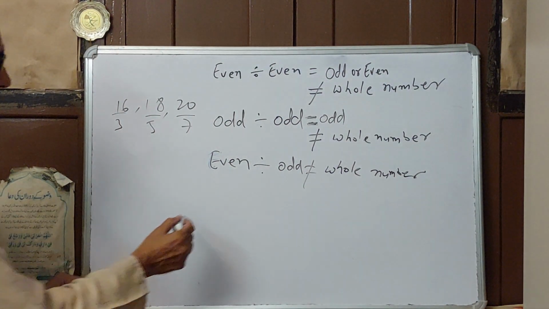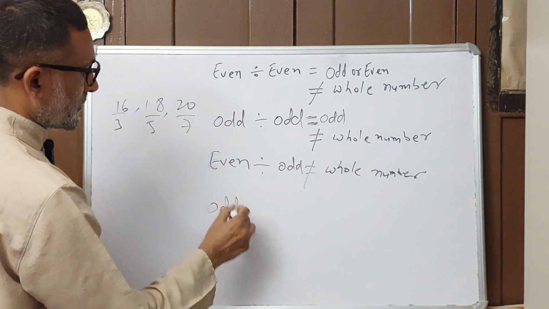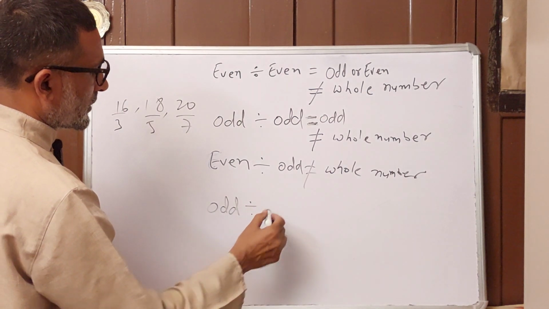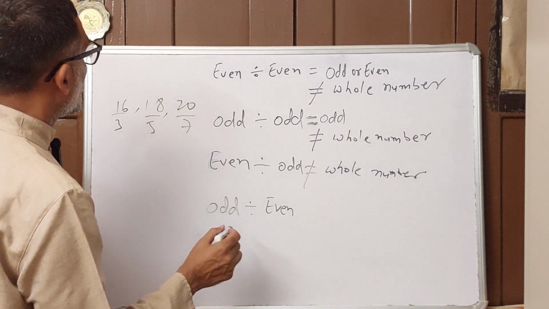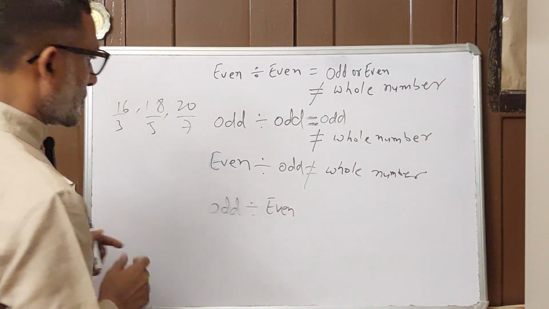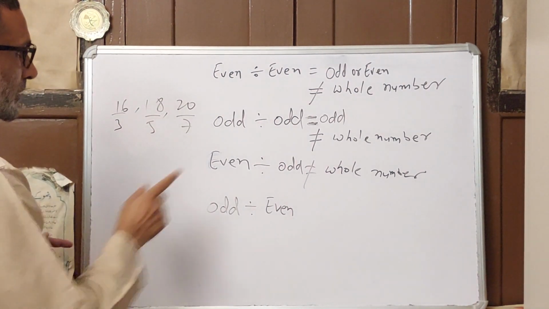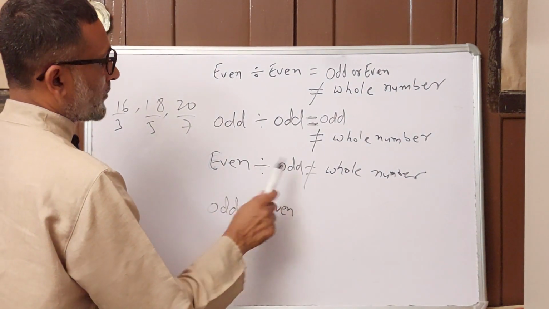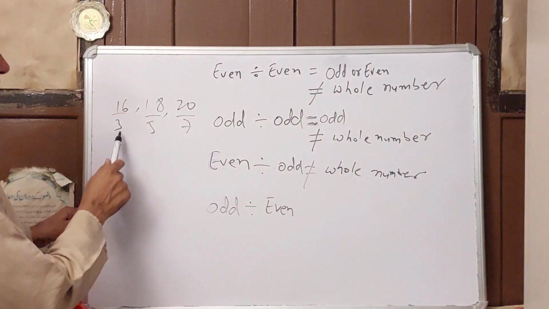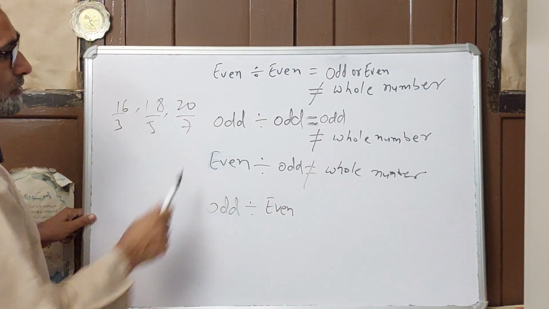In another case, odd number divided by even. No, sorry, here also you get two conditions when you divide even by odd. First is this condition, an even number where it is not a whole number.